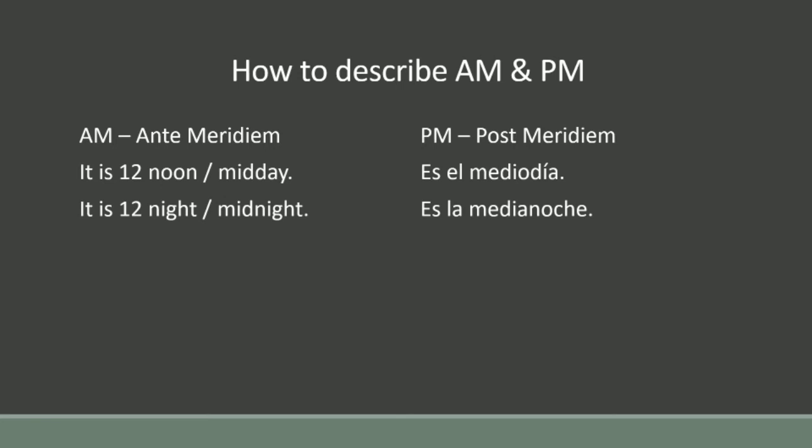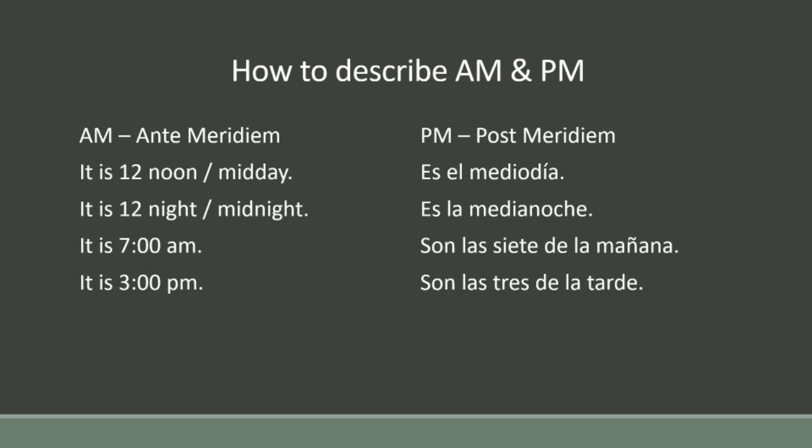Now let's try to understand in Spanish how we have to describe the time AM and PM. It is 7 AM, it is 3 PM, it is 10 PM. So 7 AM is in the morning, 3 PM is in the noon, and 10 PM is at night.